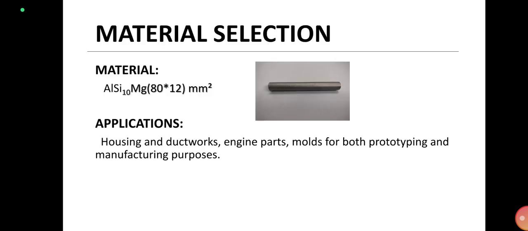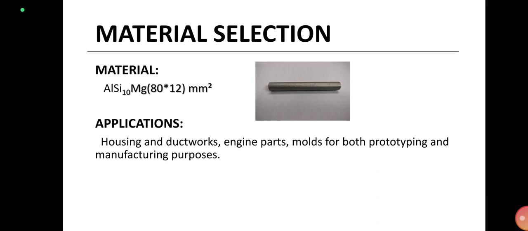And in this part, material selection, I am going to describe my material AL-SI10Mg. The dimensions of my material are 80 by 12 millimeter square. This material is obtained by additive manufacturing, using the selective laser powder bed fusion method.